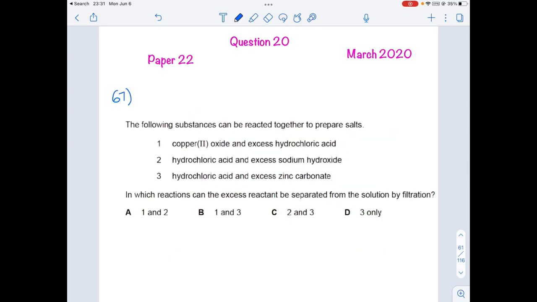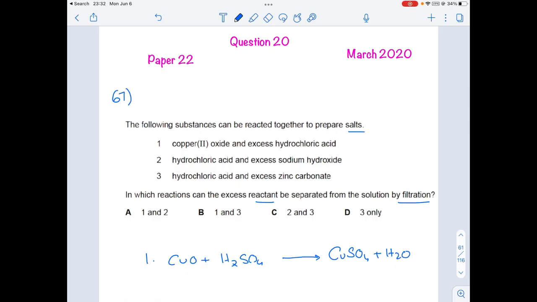The following substances can be reacted together to prepare salts. In which reactions can the excess reactant be separated by the process of filtration? In the first one, we are taking copper oxide plus H2SO4, and we will be forming copper sulfate plus water.